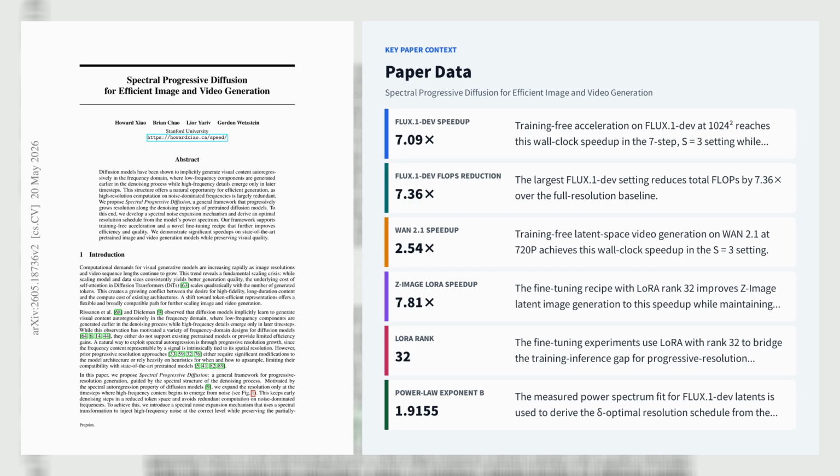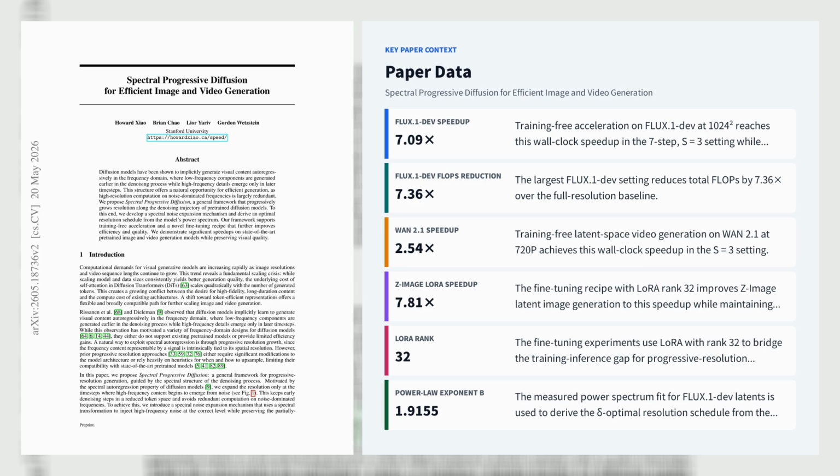Let's explore the second paper, Spectral Progressive Diffusion for Efficient Image and Video Generation. Spectral Progressive Diffusion introduces a training-free and fine-tunable acceleration framework for pre-trained diffusion and flow matching generators by exploiting spectral autoregression. Low-frequency structure emerges earlier than high-frequency detail, so the method keeps early denoising in a smaller token grid and expands resolution only when the model's power spectrum predicts that finer frequencies become signal-dominated.